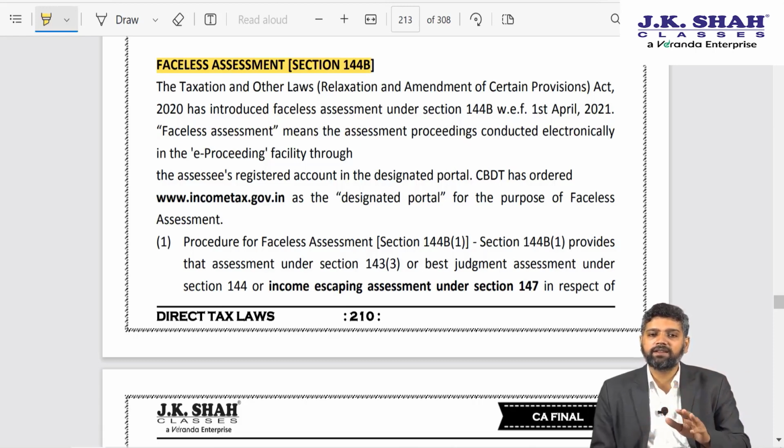In fact, Income Tax Department itself, in order to avoid this confusion, has now renamed that draft assessment order as ILDP. ILDP stands for Income Loss Determination Proposal. So the assessing officer has to give you a hearing via video conference facility, and that video conference facility is called as Divya Drushti.